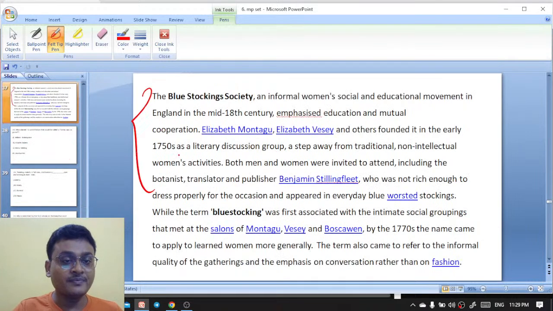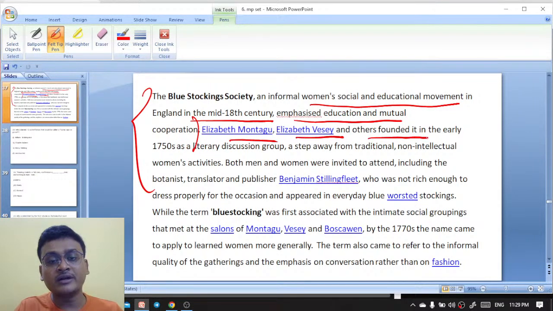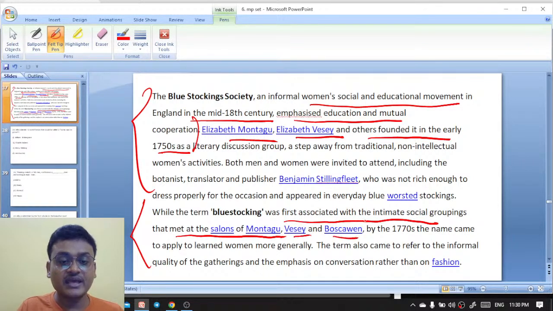The Blue Stocking Society, an informal women's social and educational movement in England in the mid-18th century, emphasized education and mutual cooperation. Elizabeth Montagu, Elizabeth Vesey, and others founded it in the early 1750s. The term blue stocking was first associated with the intimate social groupings made at the salons of Montagu, Vesey, and Boscawen. By the 1770s, the name came to apply to learned women more generally. So here, the Blue Stocking Society of the mid-18th century.